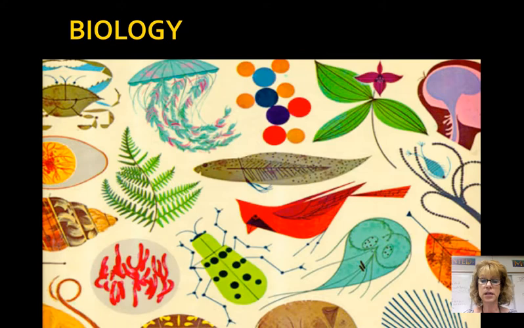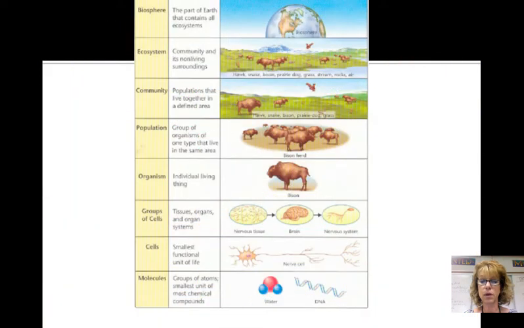Biology is the scientific study of life. A basic characteristic of life is a high degree of order. We can look at biology and the ecosystems by studying a hierarchy, beginning with the small molecule. A molecule is two or more atoms bonded together. An example would be chlorophyll or DNA.